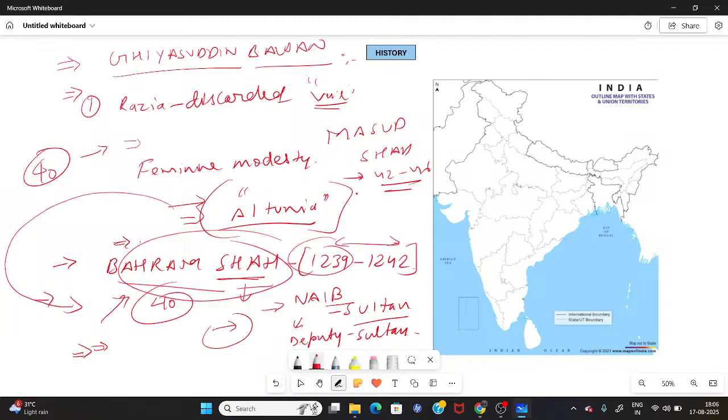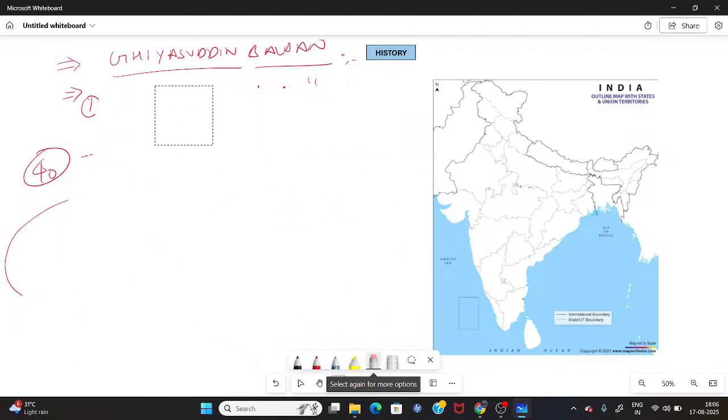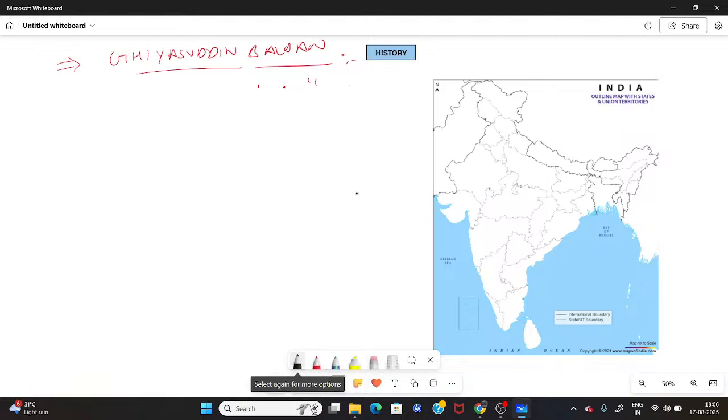He was killed by Ghiyasuddin Balban because he thought he could revive the lost glory of the Sultanate, and he placed his own candidate on the throne. The next candidate which Ghiyasuddin Balban brought to the throne was named Nasiruddin Mahmud.